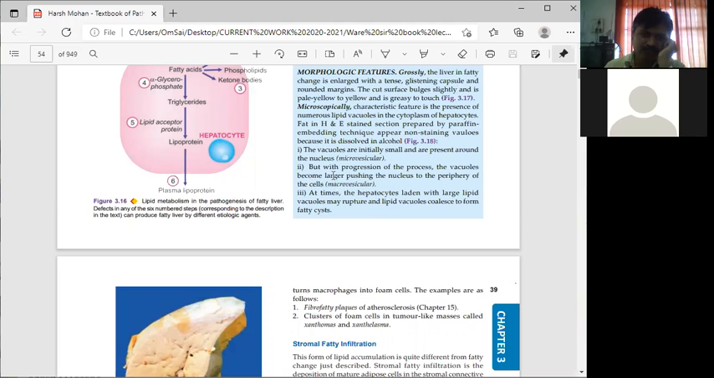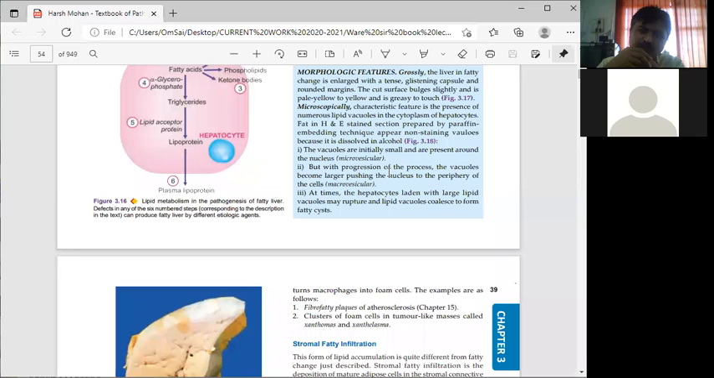But with the progression of the disease, if it is so large that even the nucleus of the cell gets pushed to one side, to the peripheral region of the cell, then we call it macrovesicular.